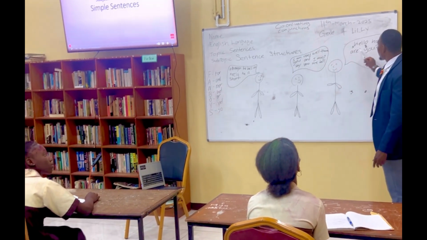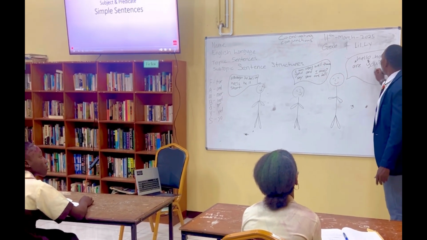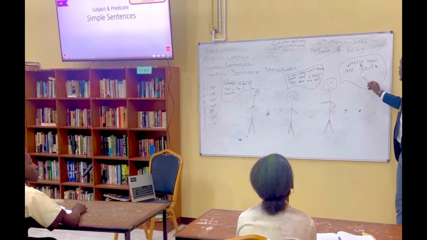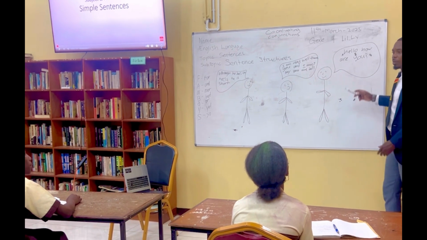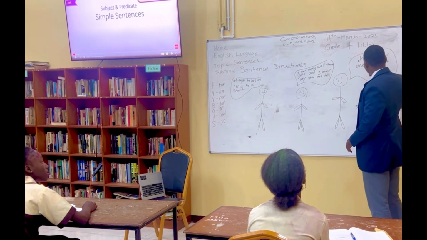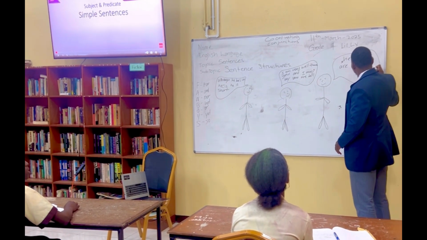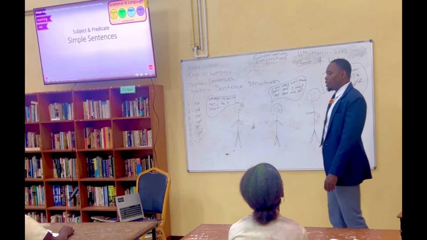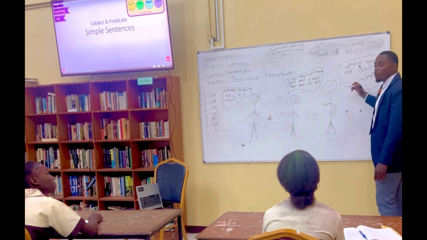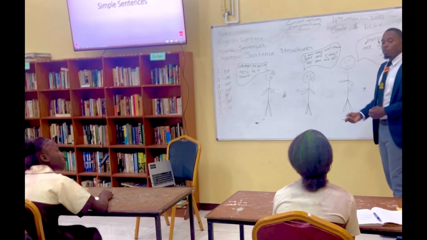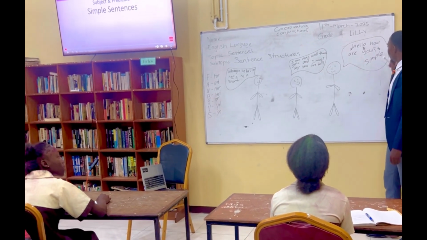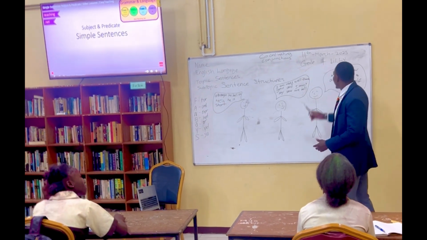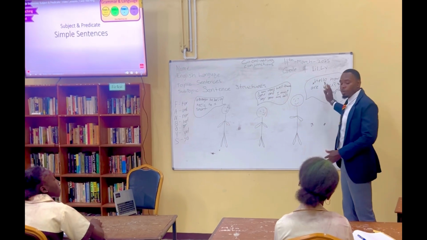The first person, hello, how are you? This is a type of sentence. A simple. Exactly, this is a simple sentence. Why? Because it only has one subject. Hello, how are you? So it makes sense on its own. So a simple sentence is also an independent clause. Correct? Yes, sir. Because it makes sense on its own, it could stand on its own.